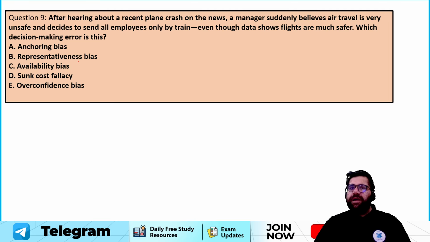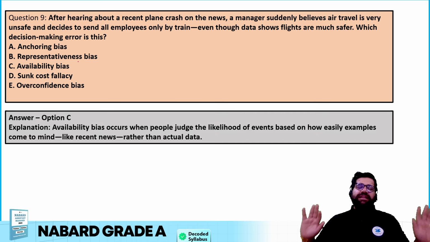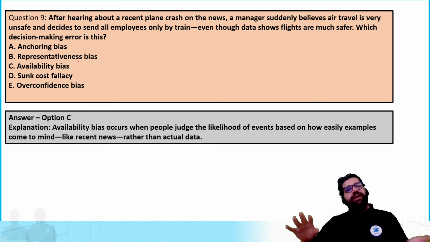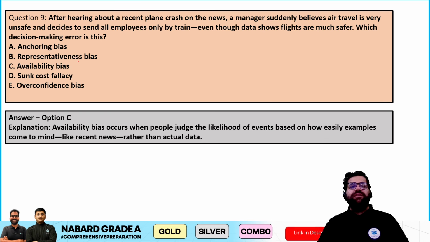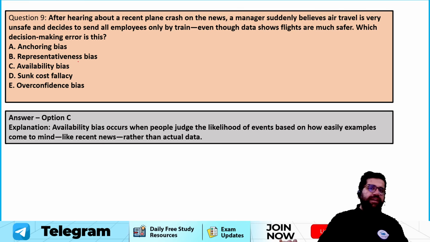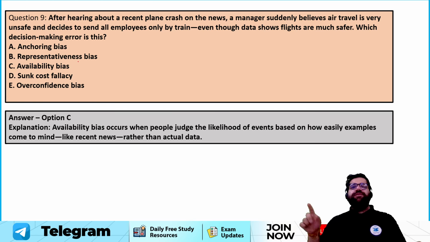See, overconfidence bias will not make any sense. This is your availability bias. This is your option number C. Because what happens is, in the availability bias, whatever information is available in the market, you try to make a decision on it or against it. For example, in this case, a recent plane crash has happened, because of which managers are sending their employees by train, although the data shows something different. So you are going against the available information in the market.